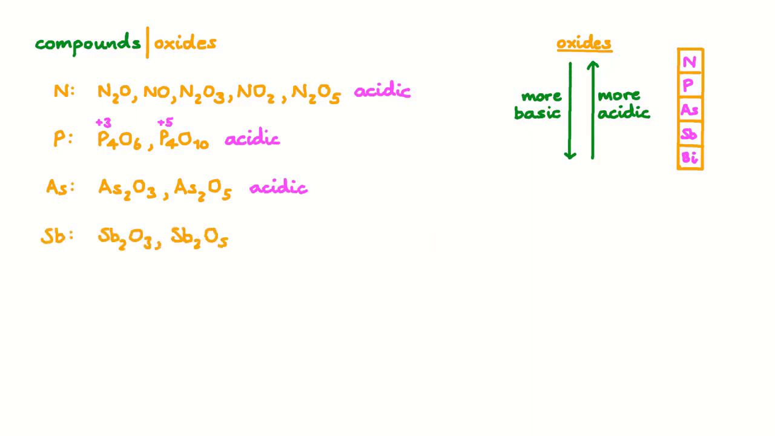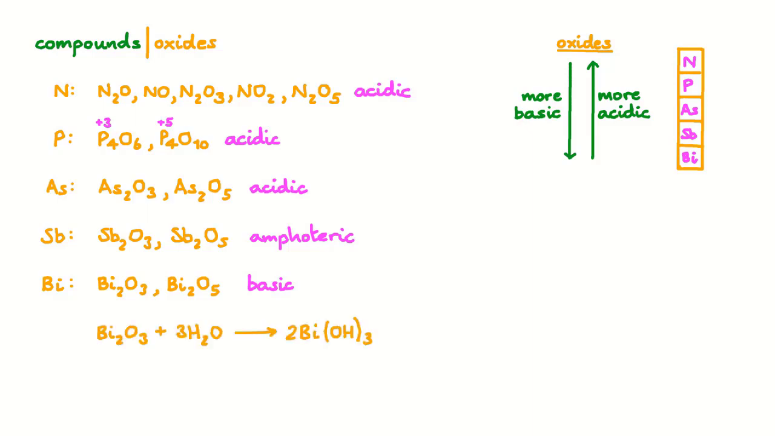Now, antimony. Like arsenic, antimony tends to form the antimony 3 oxide over the antimony 5 oxide. These oxides are amphoteric, being basic in some circumstances and acidic in others. And finally, we have bismuth. Bismuth reacts with oxygen to form the bismuth 3 oxide. Forming the bismuth 5 oxide is much more difficult. These oxides are basic. Bismuth 3 oxide will react with water to form bismuth 3 hydroxide.